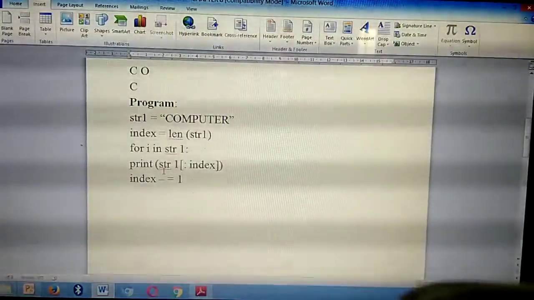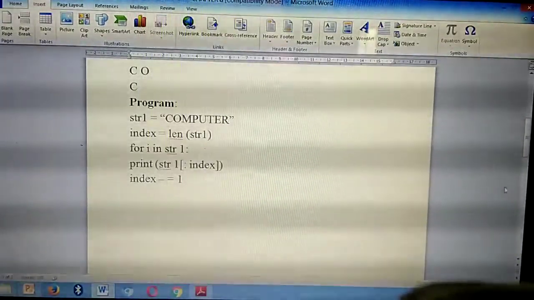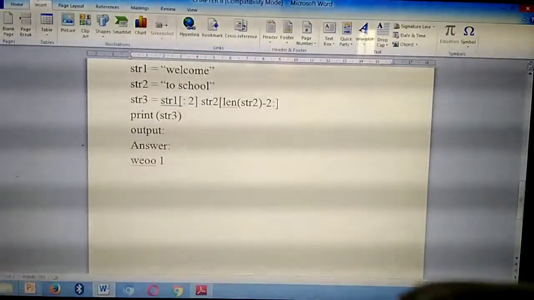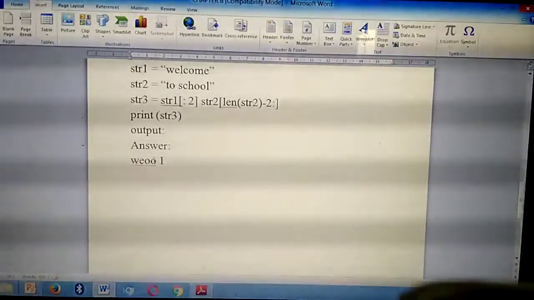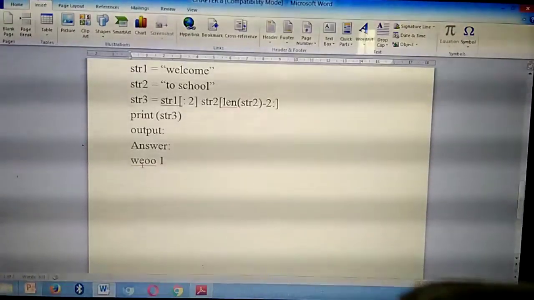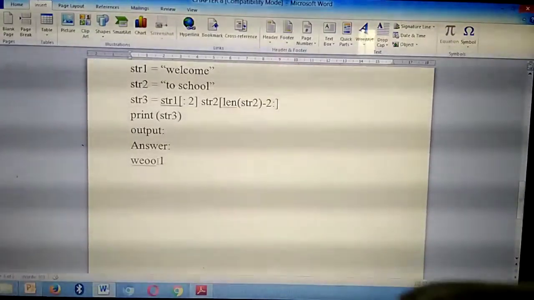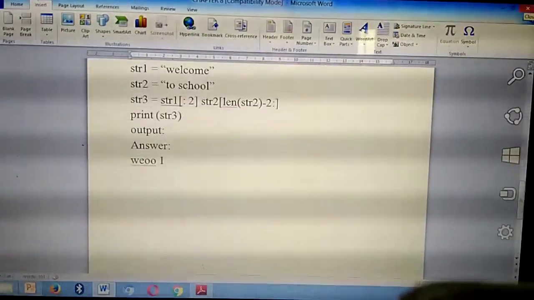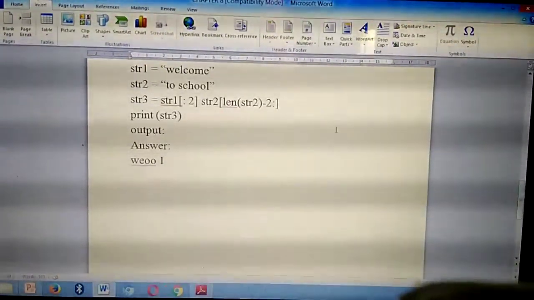Completed? Then write the third question answer. This is the answer for the third question: W-E-O-O-L. Have you all written?